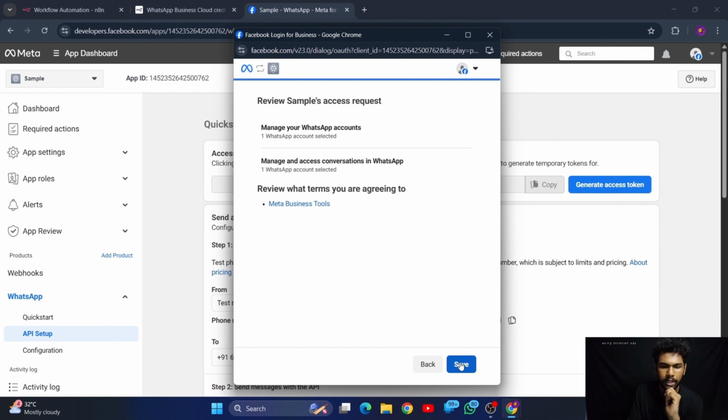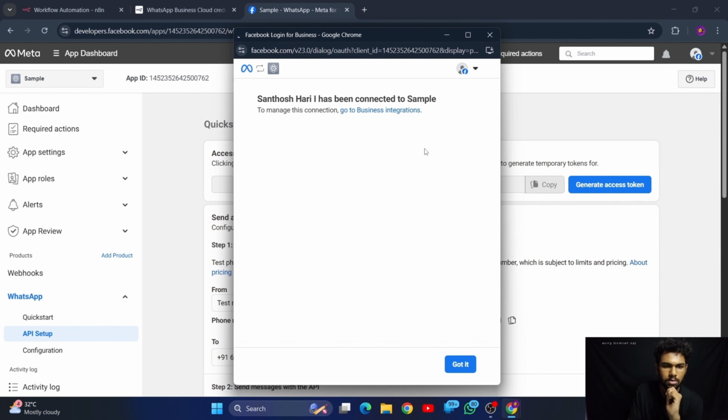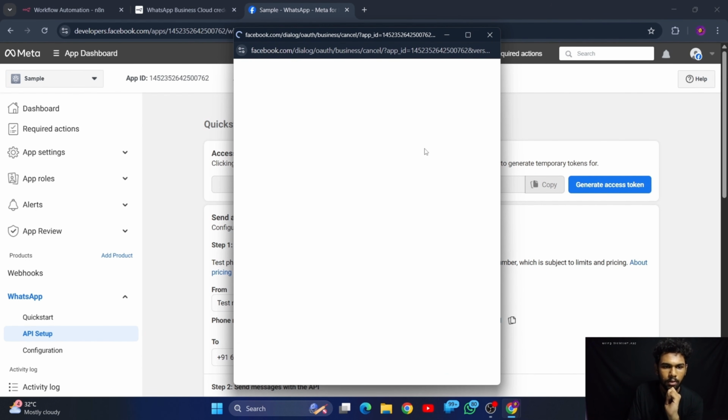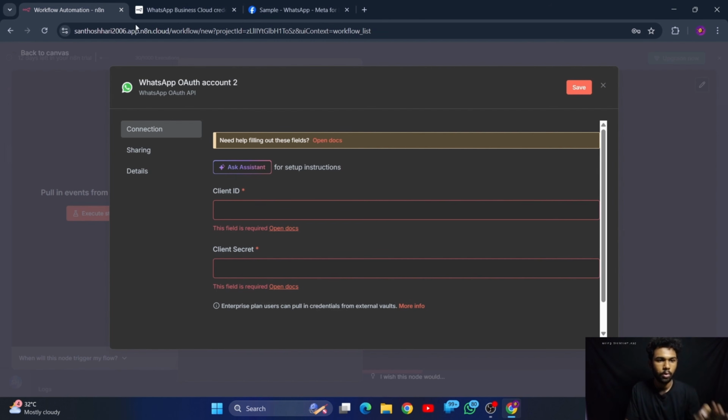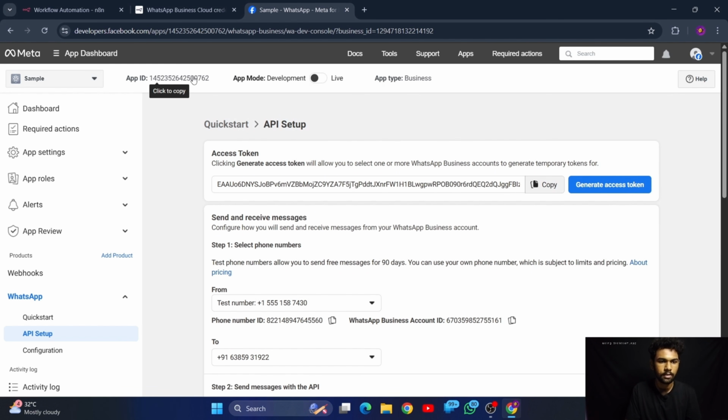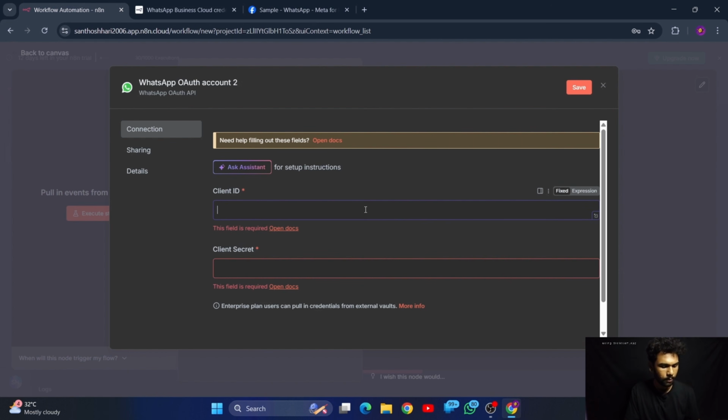It will show you by default and you save. So once you completed this page, you will get this access token by default. So now go to the N8N page back. Here it will ask for client ID. The client ID is this app ID. Copy this one and paste it here simply.